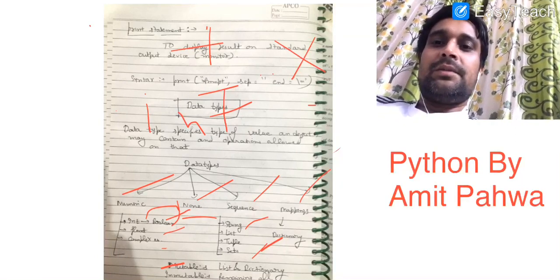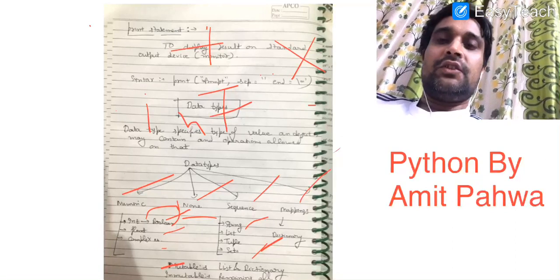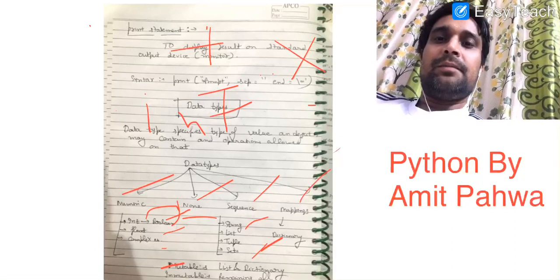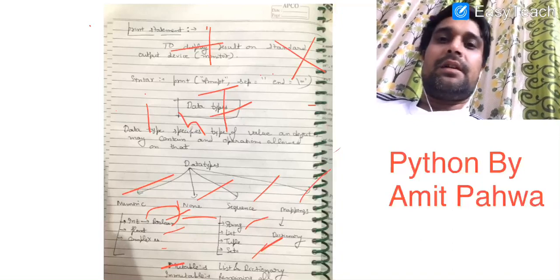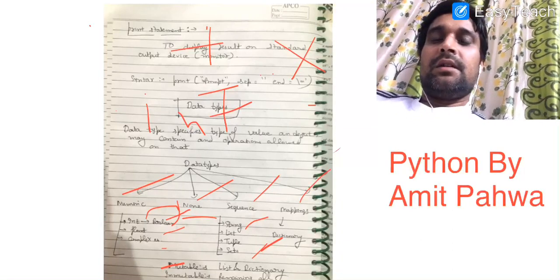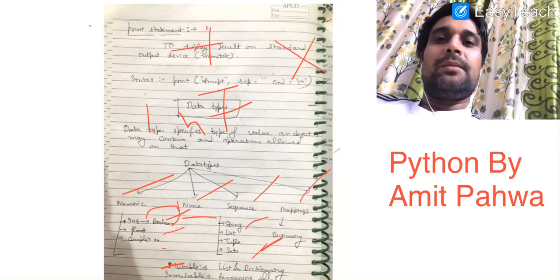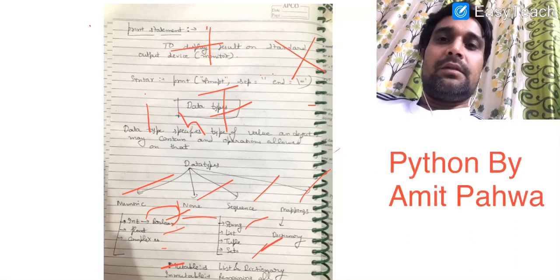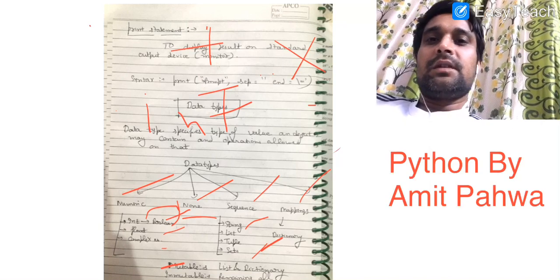From all these data types, only list and dictionary are mutable data types. All others are immutable data types. Mutable means we can modify the value in the same place, and all other data types are immutable in Python. Okay, now let us have some examples.